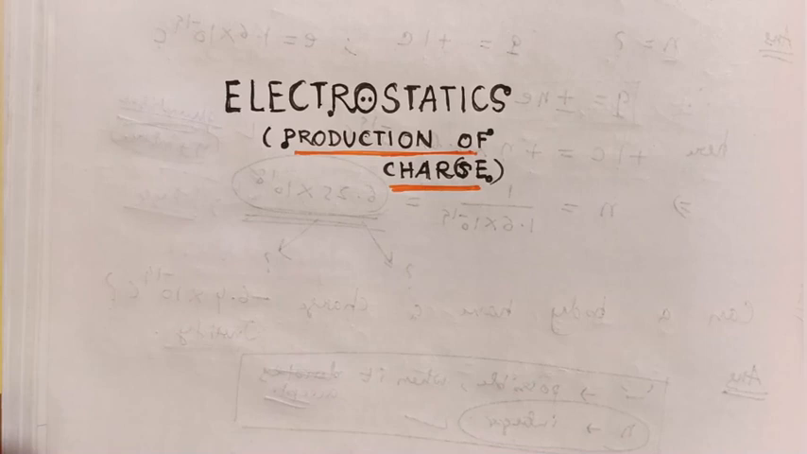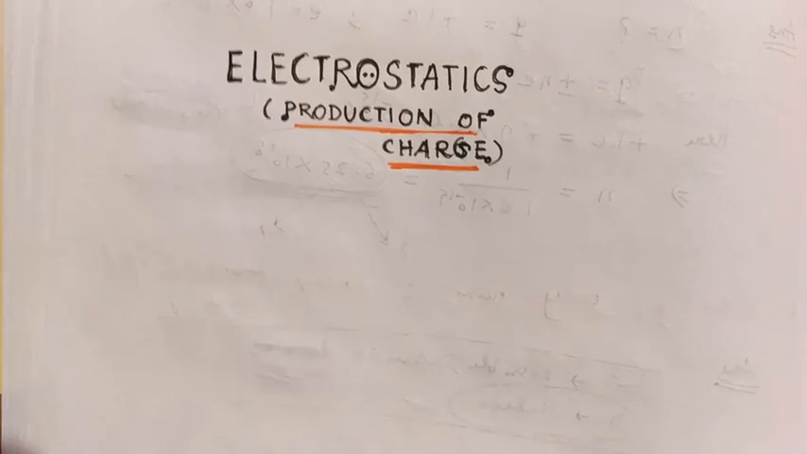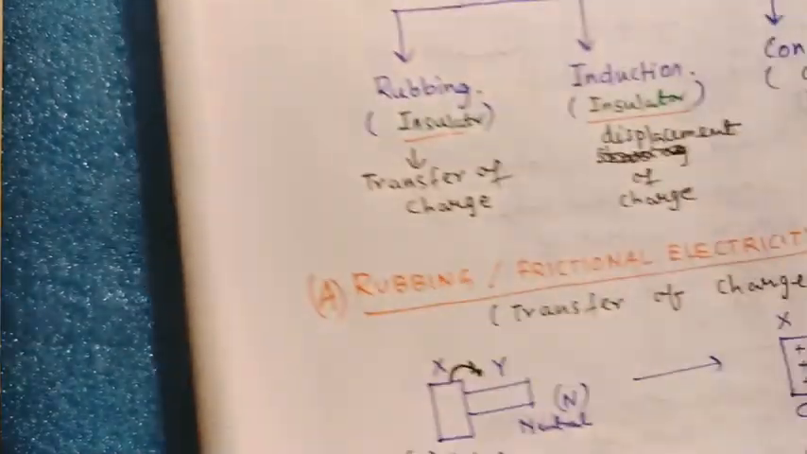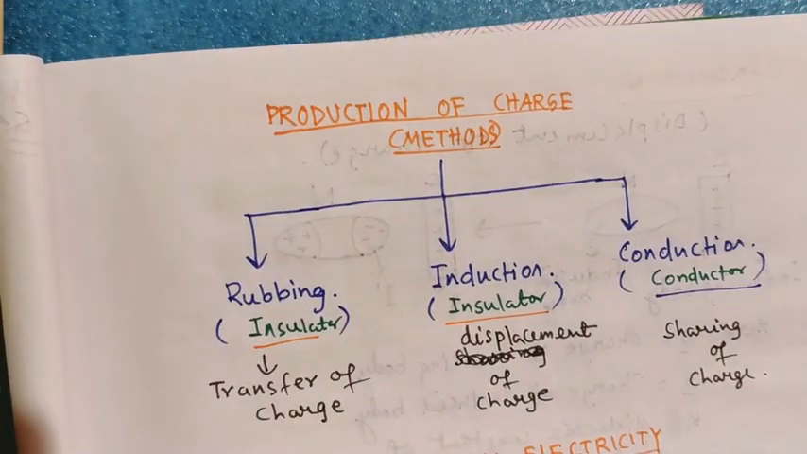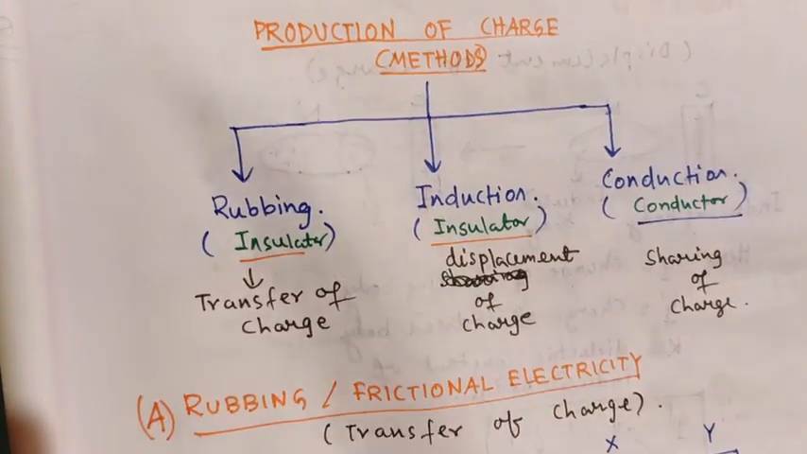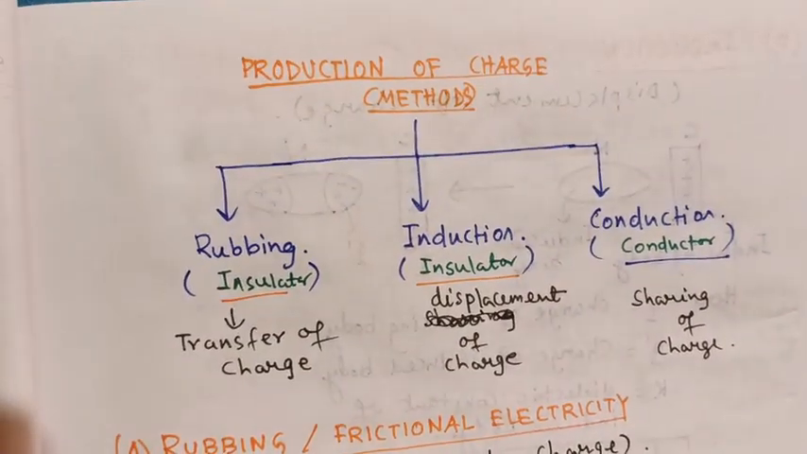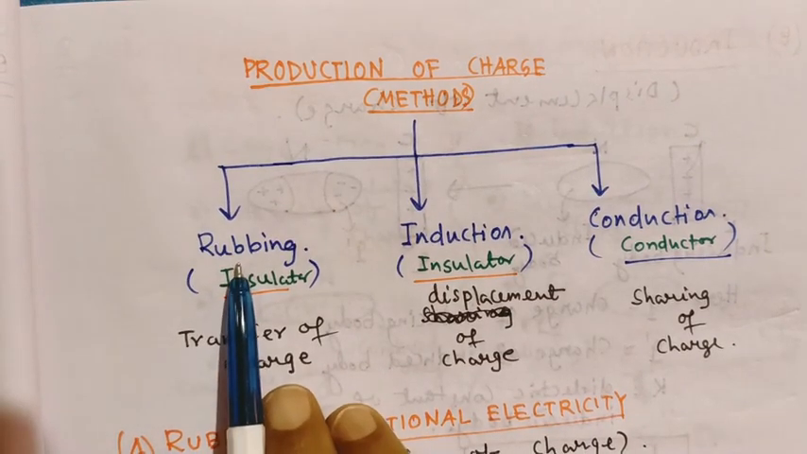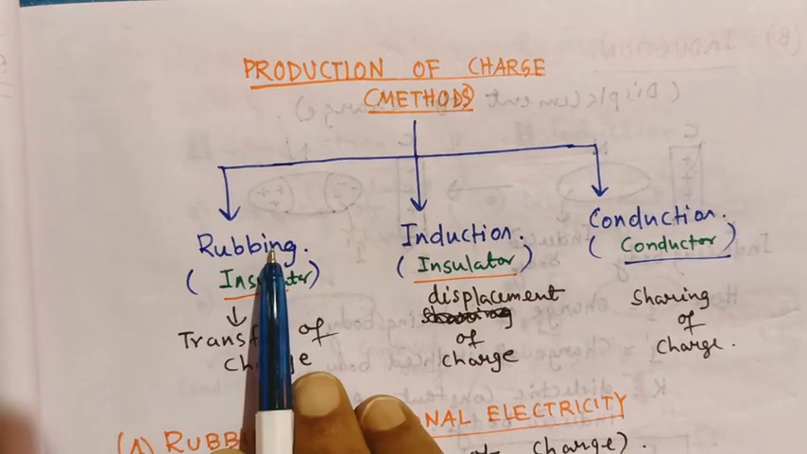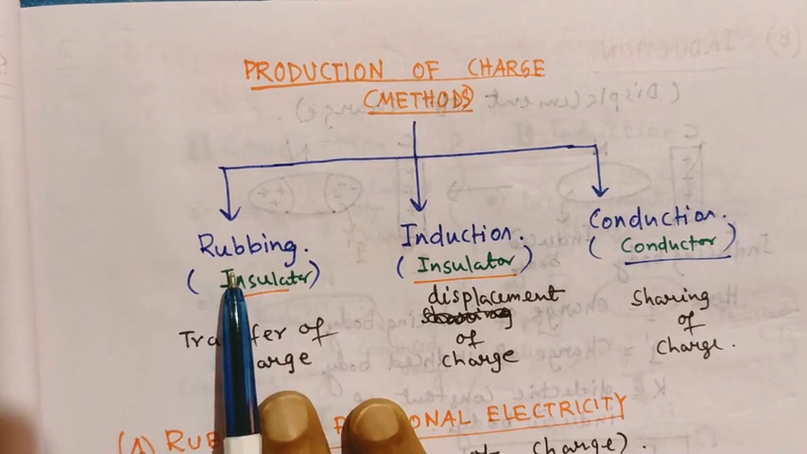Today we will discuss the methods of production of charge. In what ways can charge be produced, we have to discuss briefly. Then let's start our topic. The production of charge. There are three methods. One is rubbing. You know, when one body is rubbed against another, then the two bodies become charged.